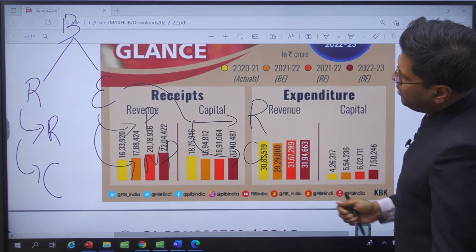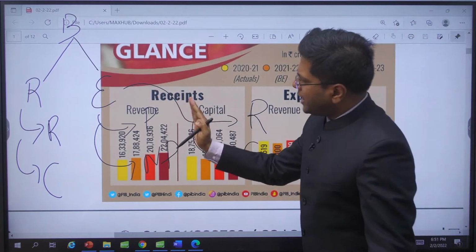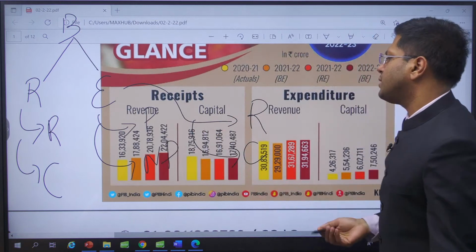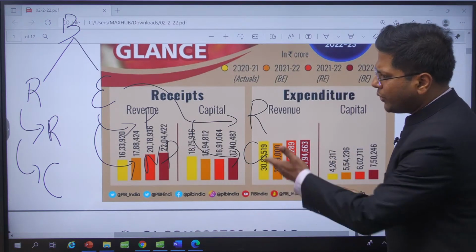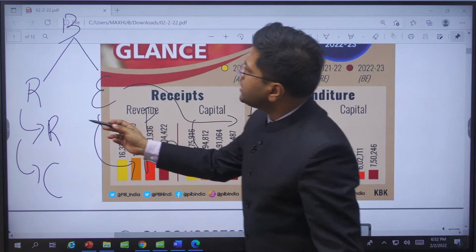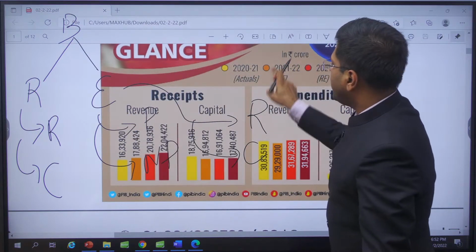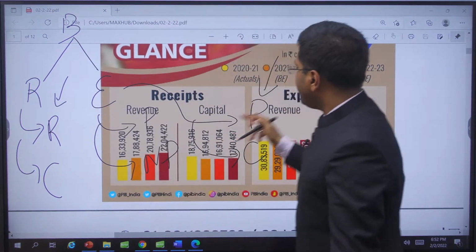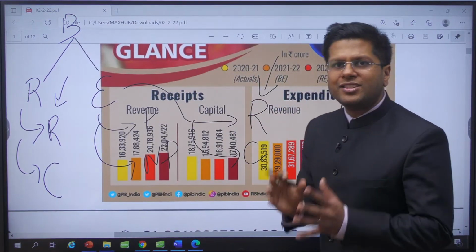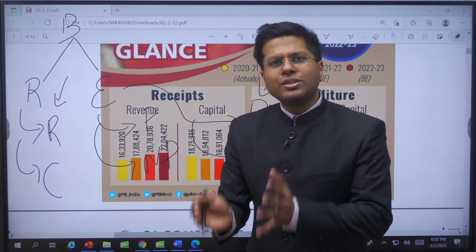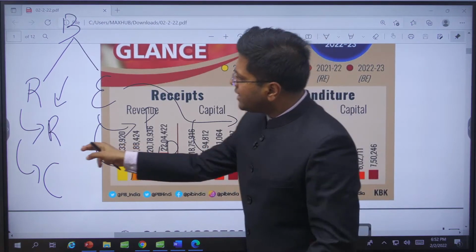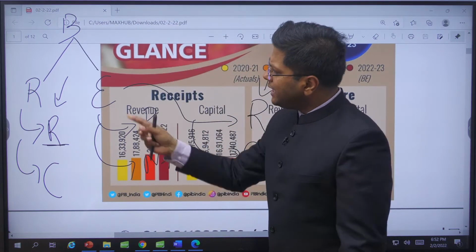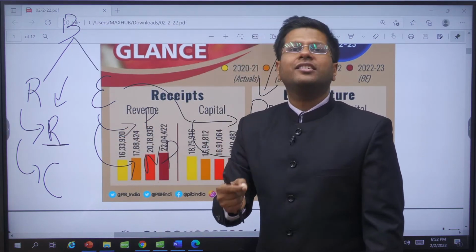So before we get in, let me tell you what the difference is. What is revenue deficit? What is fiscal deficit? Some of you asked. It will be a quick revision for each of you. So revenue deficit is the deficit between revenue collection and revenue expenditure. Revenue expenditure and revenue deficit are those terms which tell about the expenditure and the income of the government of that particular year, right?